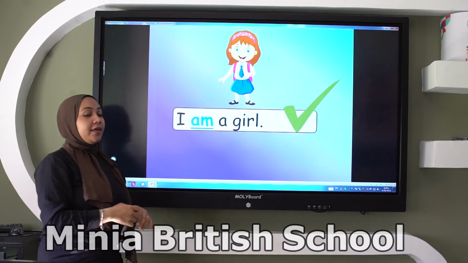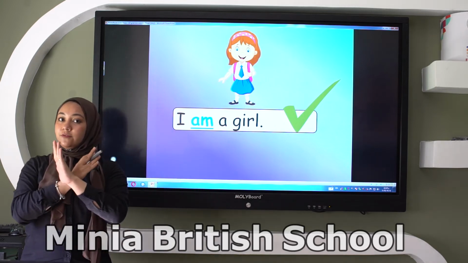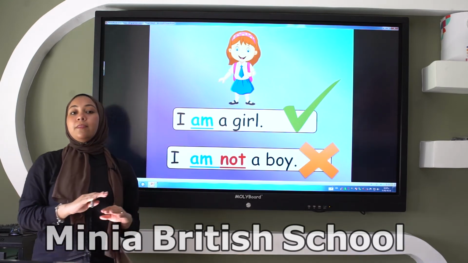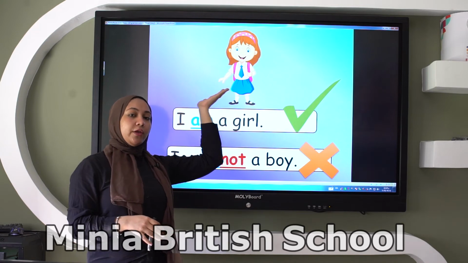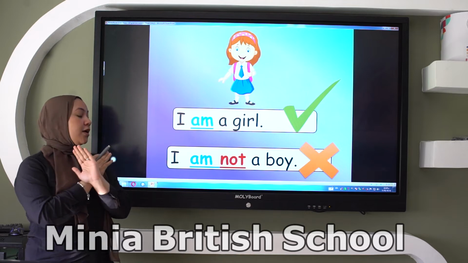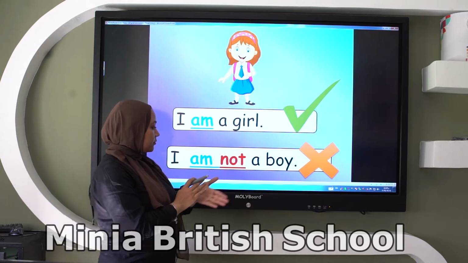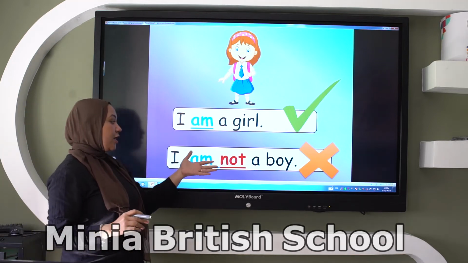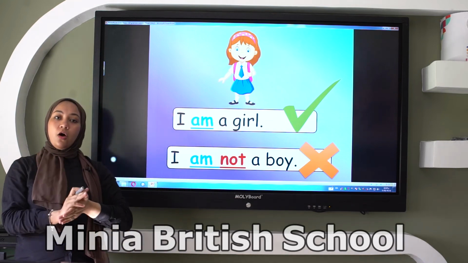Another picture. Yes, I am a girl. She is a girl. It's correct, but in the negative, when we put not, how is it going to be? I am not a boy. Is this one a boy? No, it's not a boy. It's a girl. So when I say it in the negative, I say I am not a boy. Why didn't we make an apostrophe T here? Because I here loves not complete. We don't remove O in the I, okay?